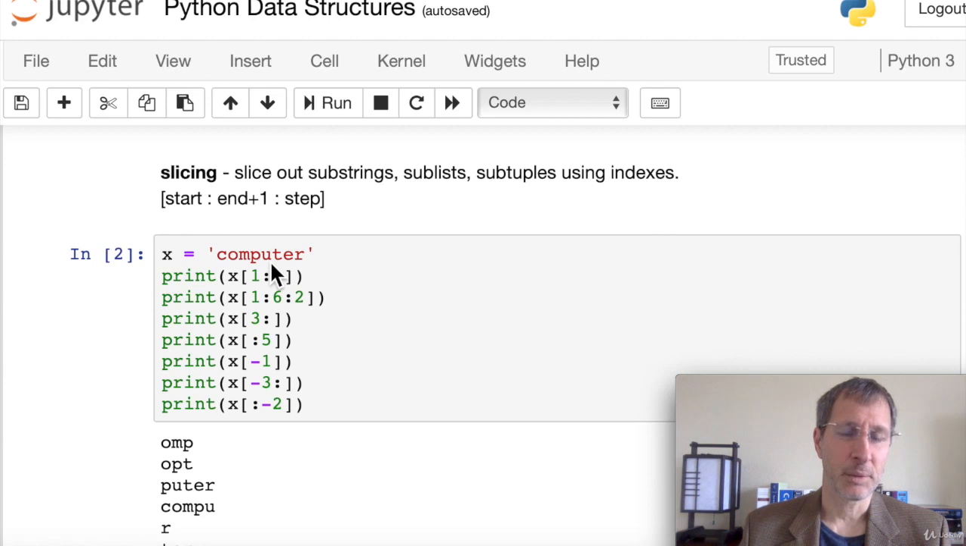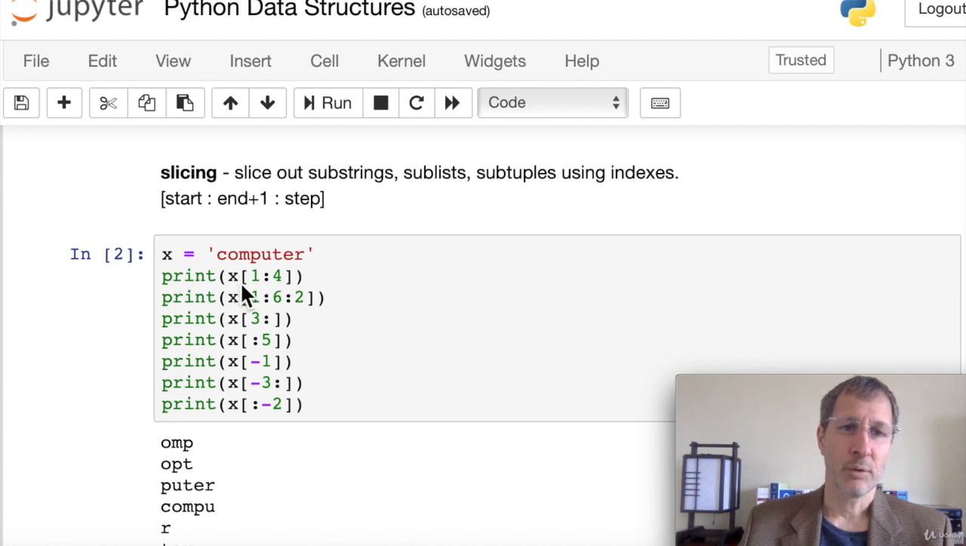We can slice out substrings, sublists, or subtuples using indexes. The way slicing works is you put inside the square brackets, separated by colons, 3 possible parameters. So we can put a start, an end plus 1, and a step. And I'll show you what each of these means. So let's just use a string for this example: the word computer. Again, the C is index 0.